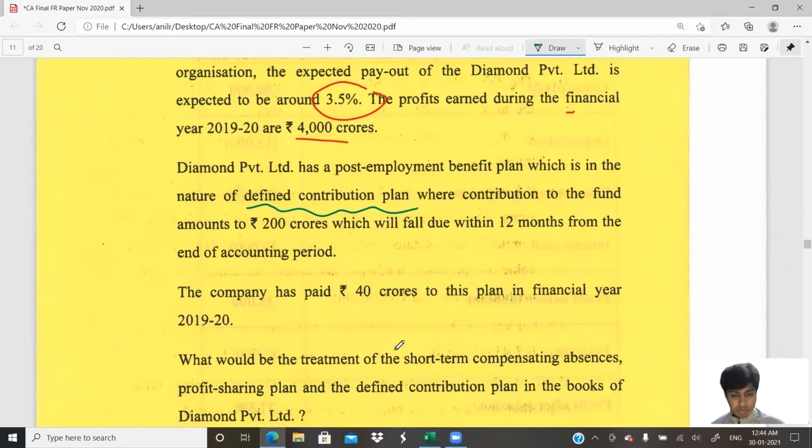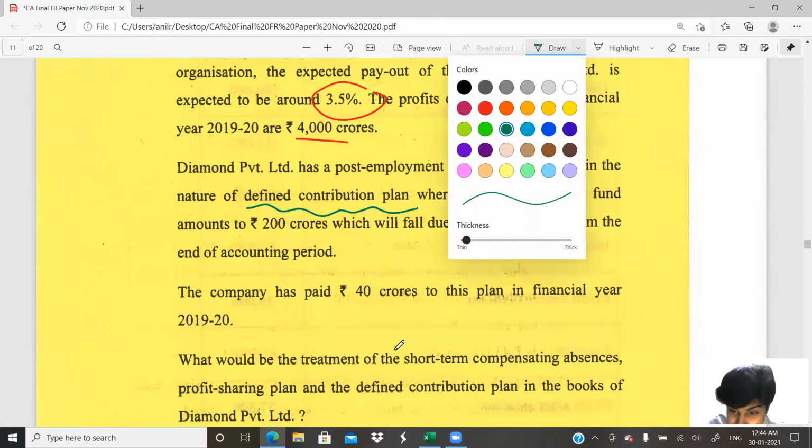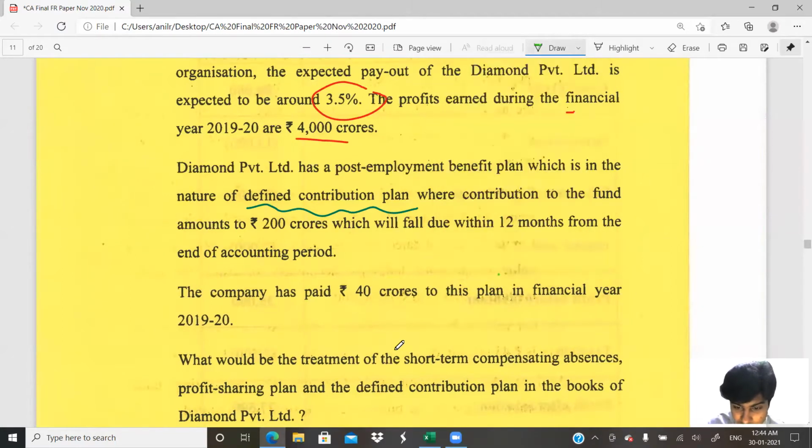And an amount of 200 crores. Okay. 200 crores is the employment benefit that is to be recognized, which will fall due within 12 months. This is a very important information. When they told this, within 12 months, they're basically trying to tell us that you need not do discounting. If the amount is to be paid at a period beyond 12 months, then when we recognize this provision, we'd have to discount that cash outflow, what is to be paid after 2 years or 3 years or 4 years, to the present date. And the present value of such payable is the fair value of that liability which has to be recorded.